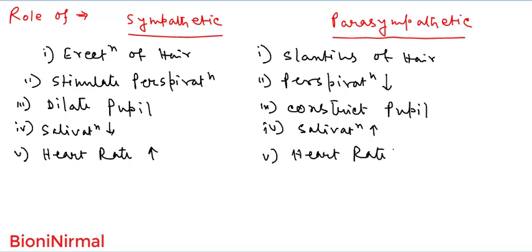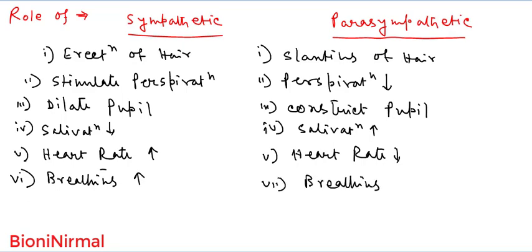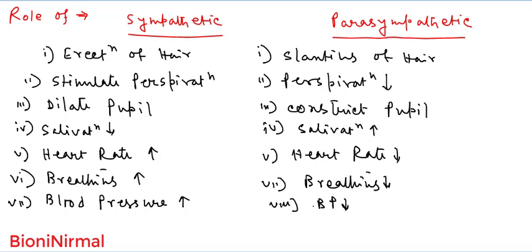Next, function number 6, breathing: the sympathetic division increases the breathing rate, and the parasympathetic division decreases it. Next, blood pressure: the sympathetic division increases blood pressure, but the parasympathetic division decreases blood pressure.